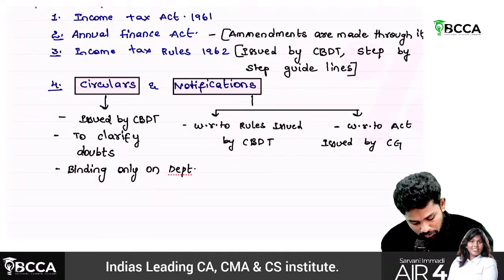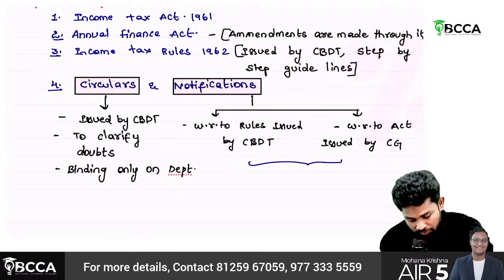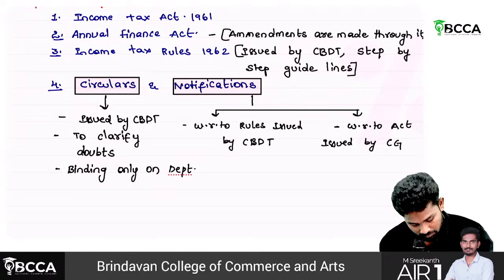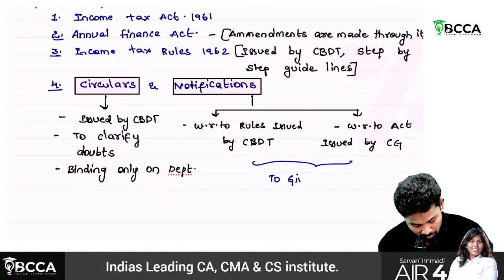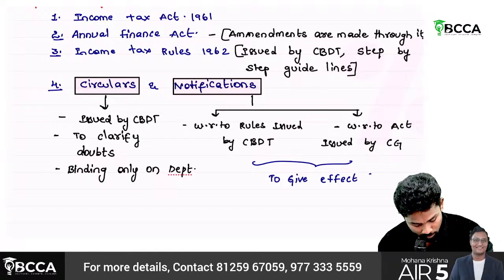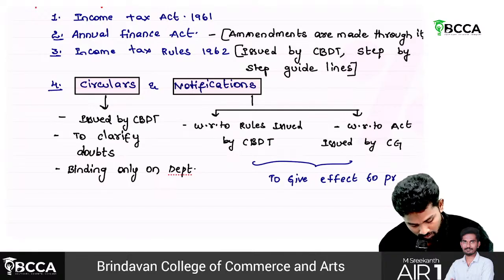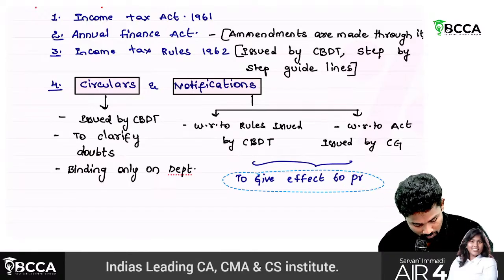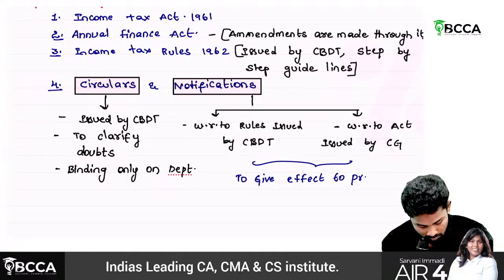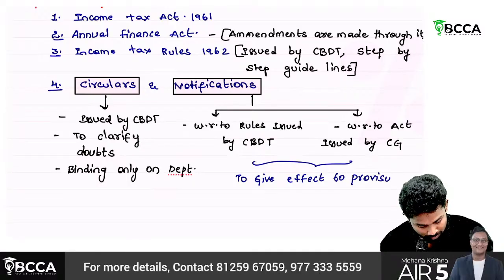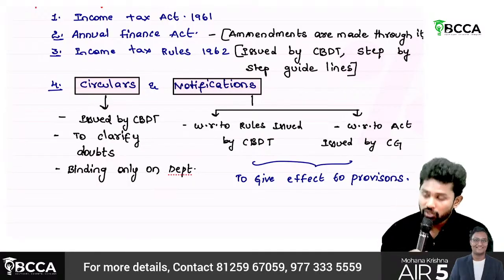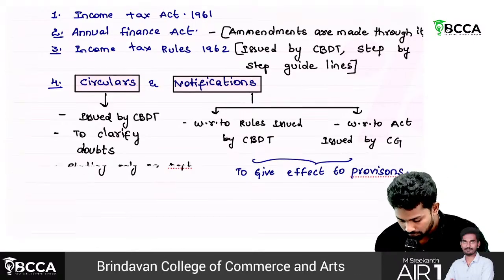Why will these be issued? To give effect to provisions.